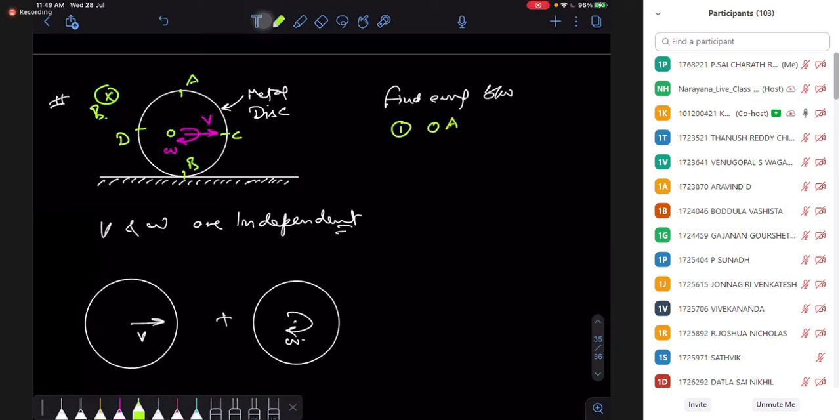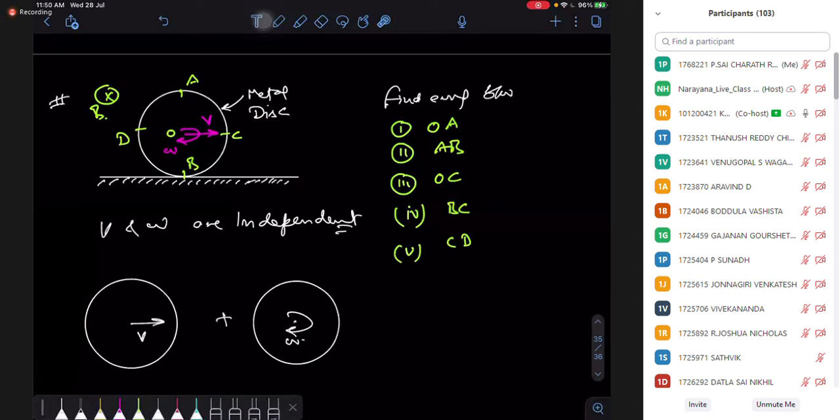OA, second between AB, third you can consider here OC, fourth you can consider here as BC, fifth you can consider here as CD. So many combinations are possible, but in those five you can cover all the cases. What is my EMF between OA, AB, OC, BC, and CD?